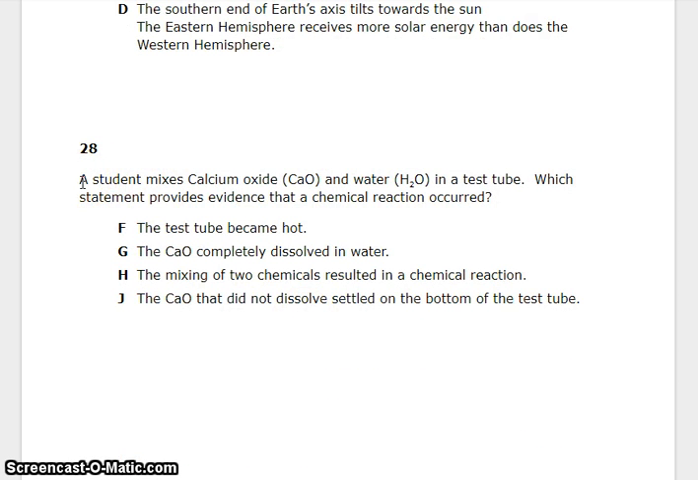Number 28. A student mixes calcium oxide, CaO, and water, H2O, in a test tube. Which statement provides evidence that a chemical reaction occurred? F. The test tube became hot. G. The CaO completely dissolved in water. H. The mixing of two chemicals resulted in a chemical reaction. Or J. The CaO that did not dissolve settled on the bottom of the test tube.